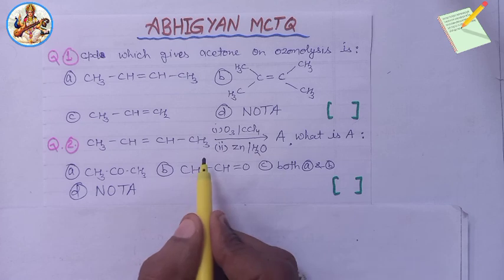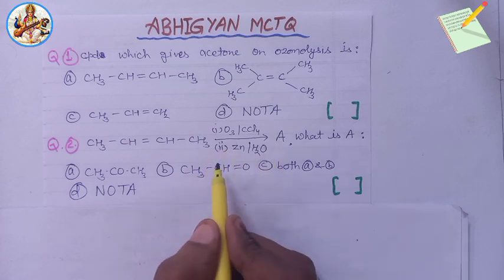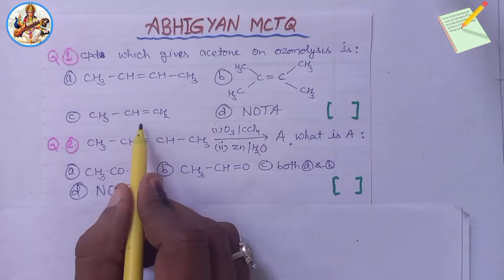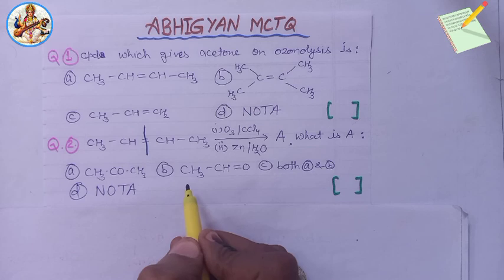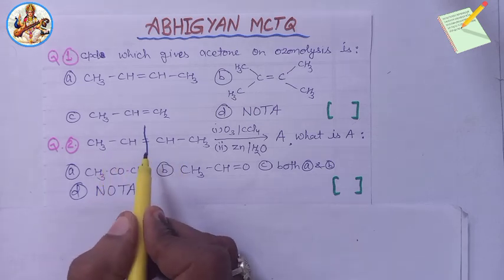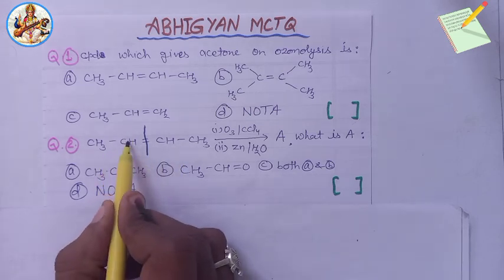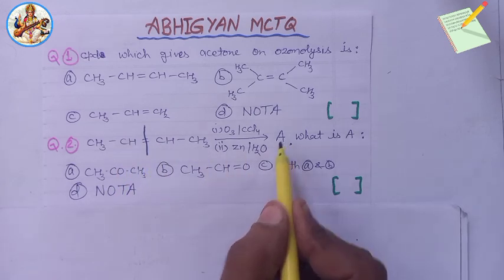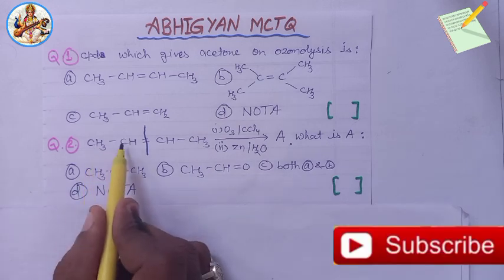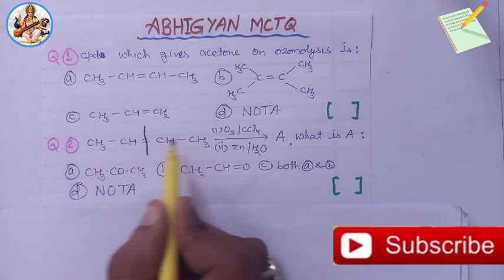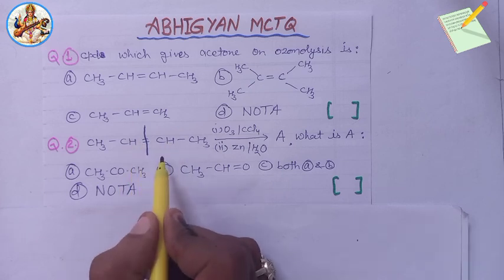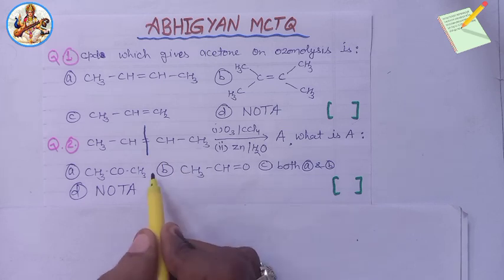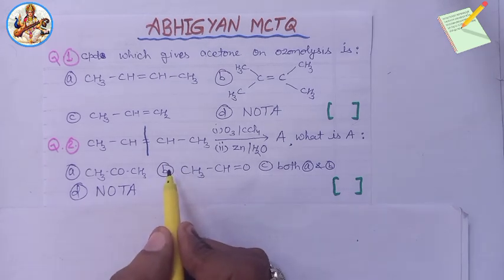So, after ozonolysis, only aldehydes are formed. So, remove the double bond from the but-2-ene molecule and add oxygen on both sides. Thus, A is equal to ethanal CH3CH double bond O, CH3CH double bond O. Two molecules of ethanal are formed. So the answer will be option B.